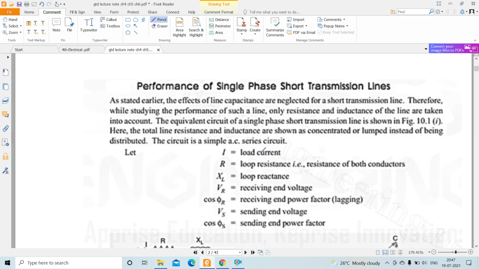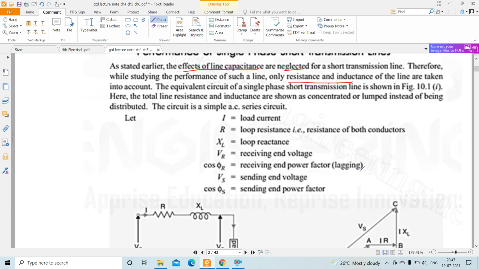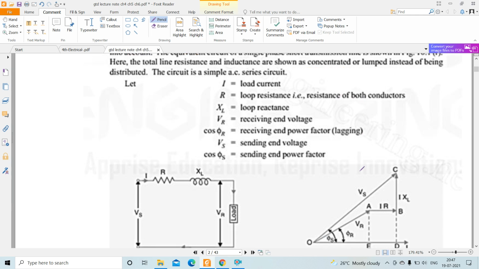Let's discuss this. In the case of a short transmission line, the effect of line capacitance is neglected. Here only the resistance and inductance of the line are taken into account. So the equivalent circuit of a single phase short transmission line is given over here.